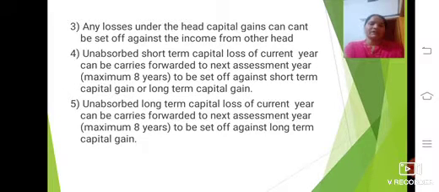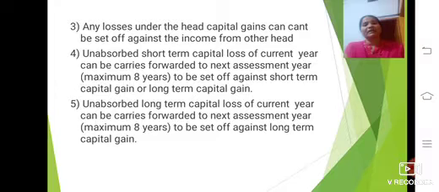The fourth one: unabsorbed short term capital losses of the current year can be carried forward to the next assessment years, maximum limit 8 years, to be set off against short term capital gain or long term capital gain.